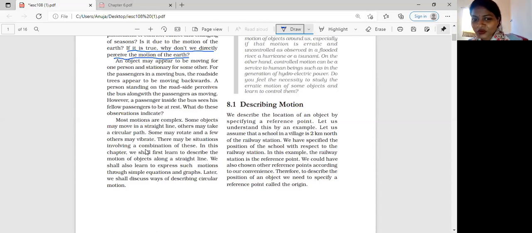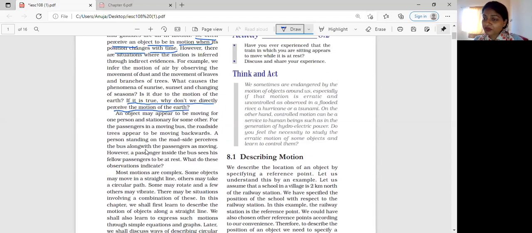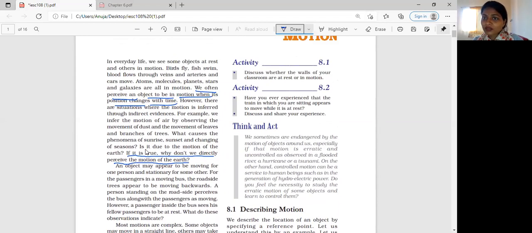So in this chapter, you are going to study the motion along a straight line. You will also learn to express the motion in a straight line with the help of equations and graphs, known as equations of motion, graphs of uniform and non-uniform motion, the velocity-time graph, and you will also learn about the distance-time graph and displacement-time graph. Later, we shall discuss ways of describing circular motion. So later in the chapter, you will also learn about circular motion.